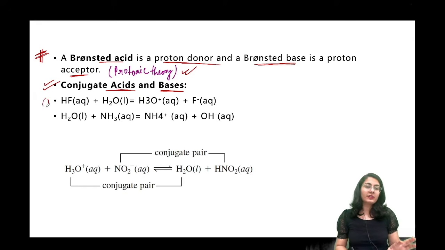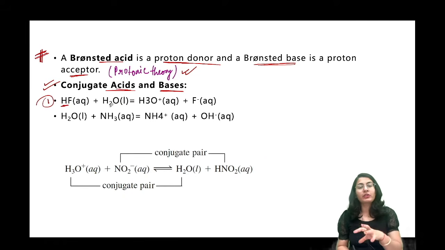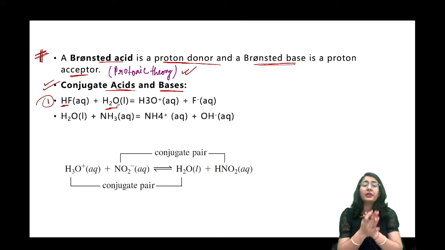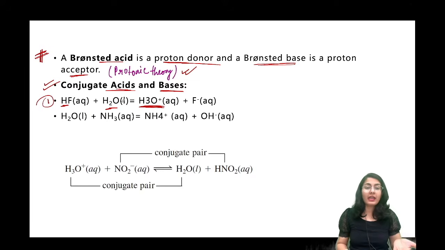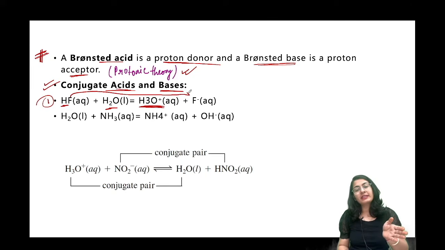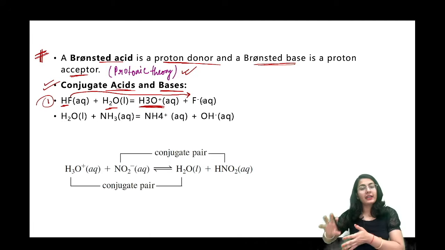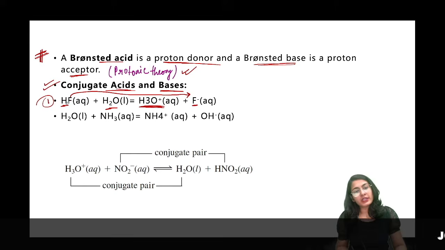If you consider this first reaction very simply, HF, which is going to be our molecule which we want to dissolve in water, how does it react with water? HF gives a proton to form the hydronium ion, and water accepts that proton. Now the F that remains, F minus, is the conjugate anion of HF. All right, this is again going to be solvated in water. So this is the protonic theory, focusing only on the proton.